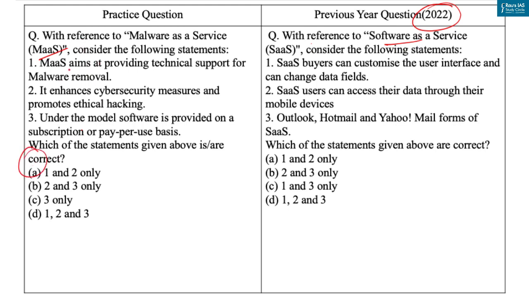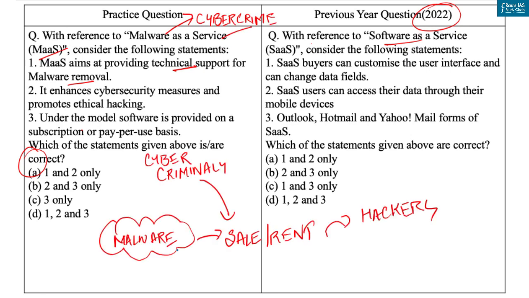The first statement is MaaS aims at providing technical support for malware removal. Now you should remember that malware as a service is a type of cybercrime model where malware is offered for sale or rent by cyber criminals as a service to other hackers or malicious actors on the internet. These services typically are available on the dark web. They are purchased to carry out various malicious activities such as stealing sensitive information, disrupting computer systems, or encrypting data and demanding a ransom to unlock it. So with this, our first statement is incorrect. And with this, you can easily eliminate option A and option D.